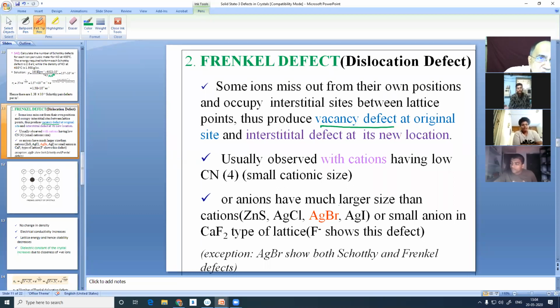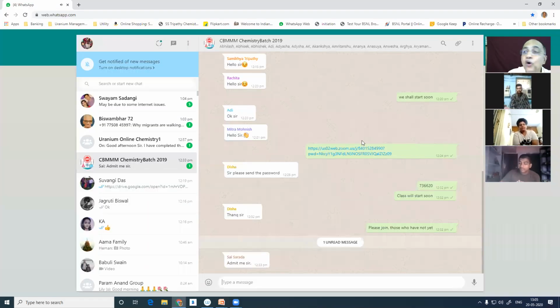So this is a combination of vacancy defect, like the Schottky is a vacancy defect, and when it goes to another position, that is called an interstitial defect. And combination of this vacancy and interstitial is called a dislocation defect. Of course, this dislocation term is more used for